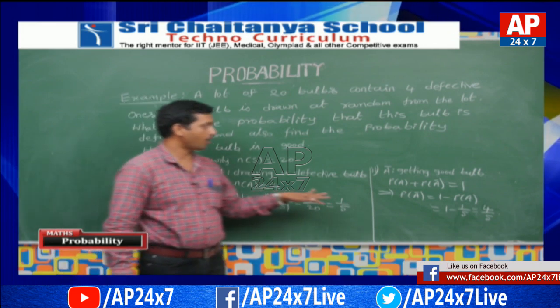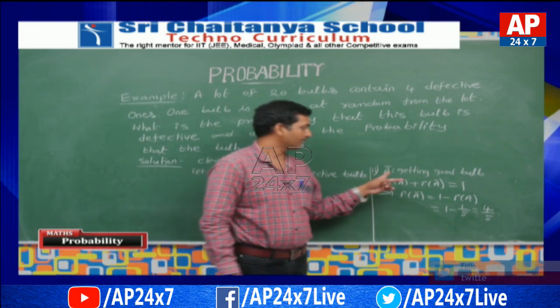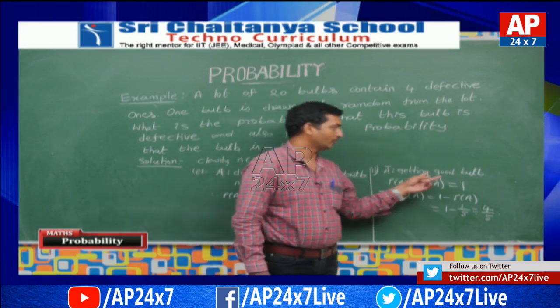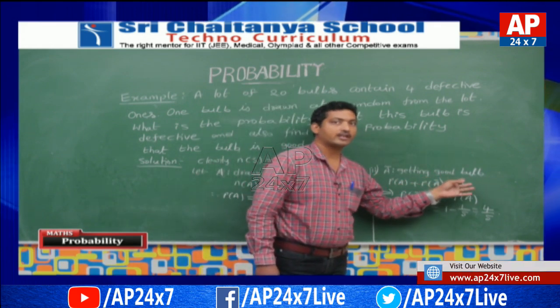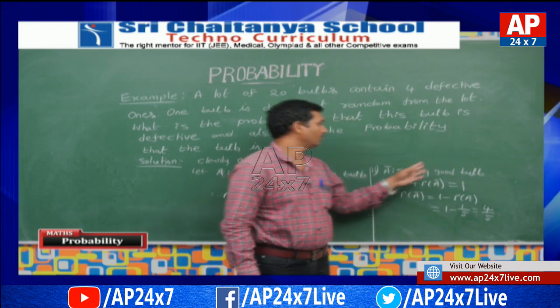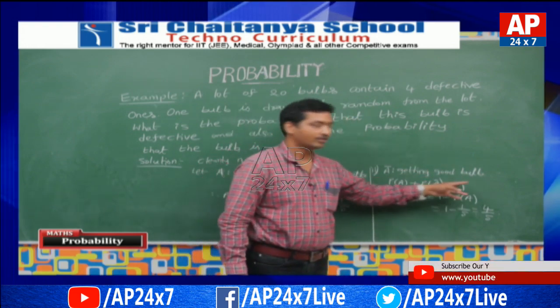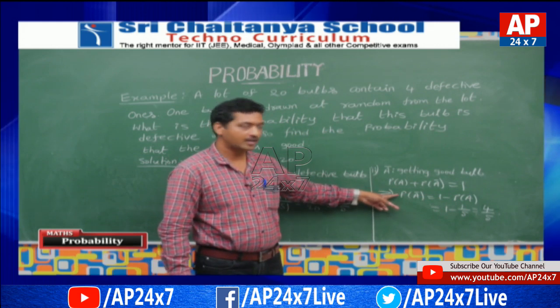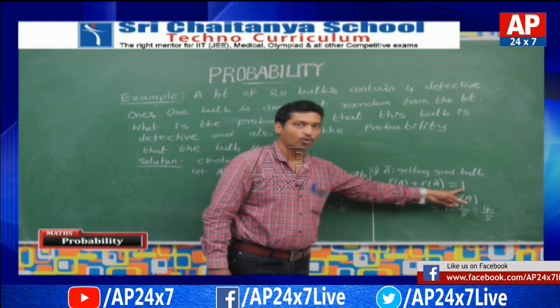Now see the second part of this problem. Here A bar denotes getting a good bulb, not a defective bulb, that is nothing but getting a good bulb. Now we have one formula, P of A plus P of A bar is equal to 1.